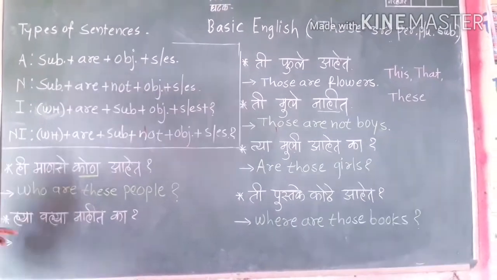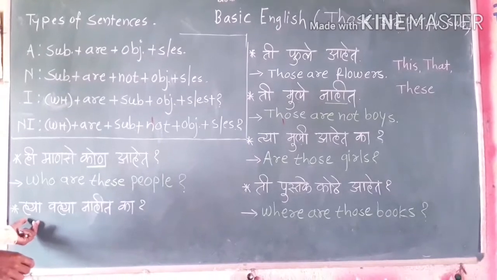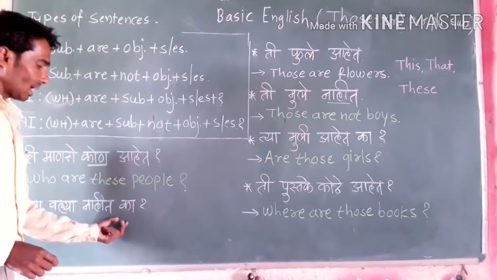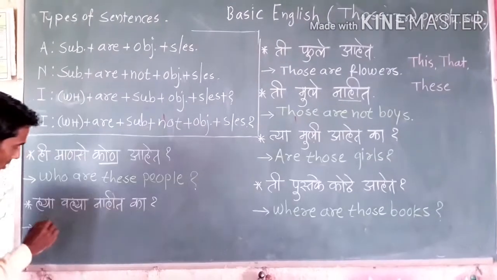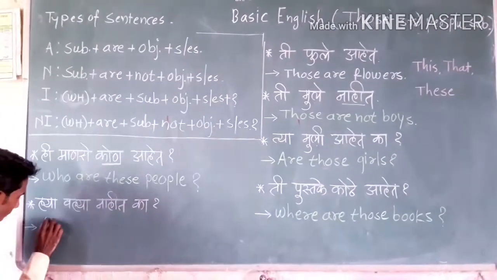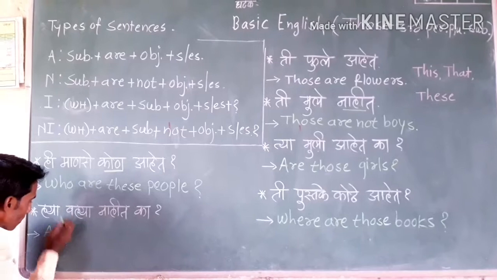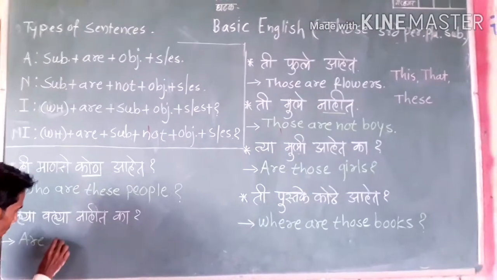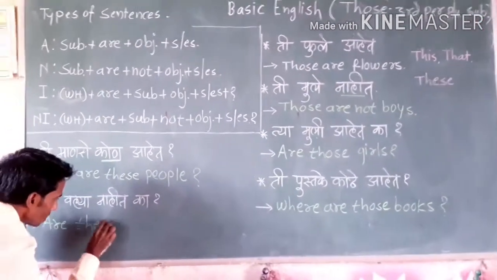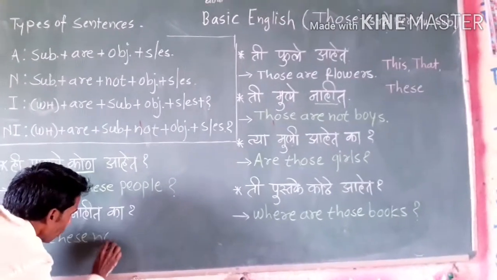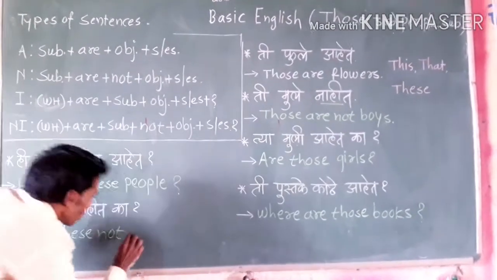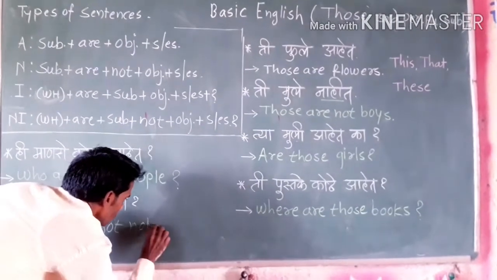The next sentence. Look, ह्या वह्या नाहीत का? Look, here there is no WH family member, so use here are. Then these, not, then notebook, notebooks.